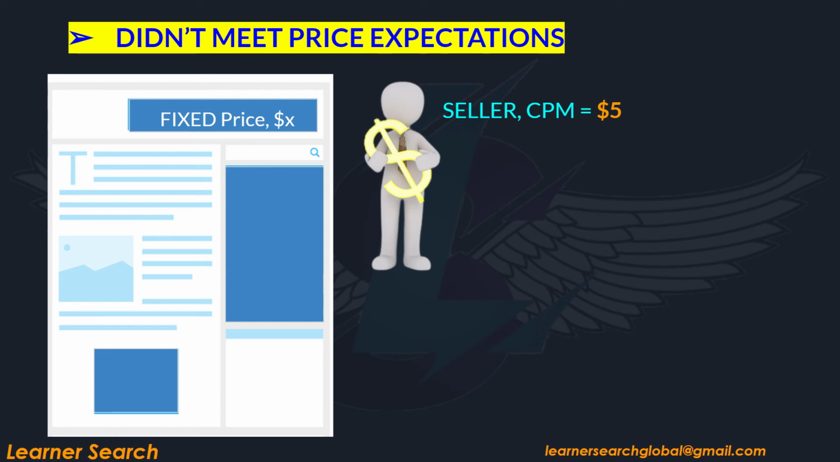ad space for a minimum or fixed CPM of $5. Ad space is available to sell only for the price which is equal to or greater than $5. This is also known as floor price.